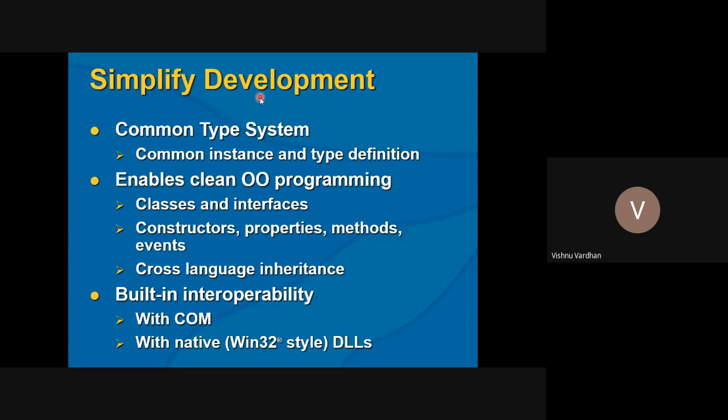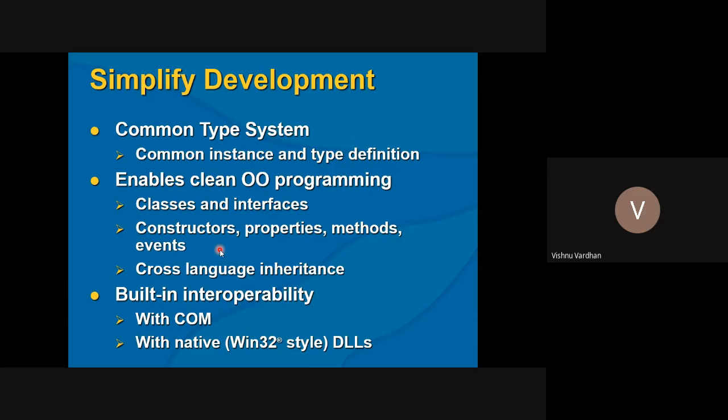Then the common type system and type definition will ensure that you are writing common code across different platforms. It is not that it can only work in the .NET framework. When you are accessing some third party libraries, they are not that type safe. But everything that you are accessing from .NET will be ensured as if you are working in a common type system environment. Then it enables clean object-oriented programming. So classes, interfaces, constructors, all these are part of the object-oriented programming fundamentals, so they can be used as usual.